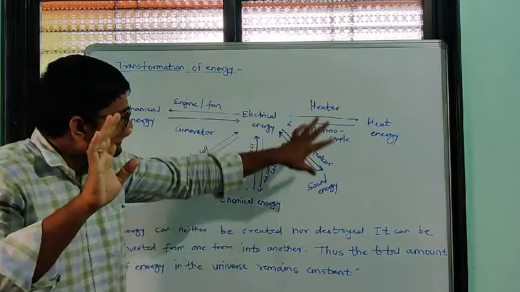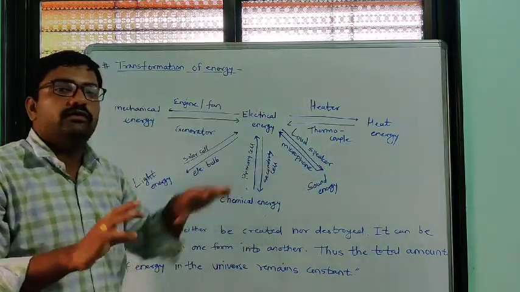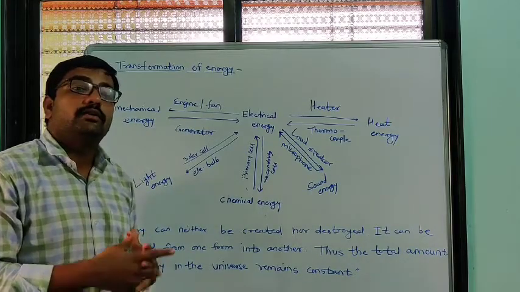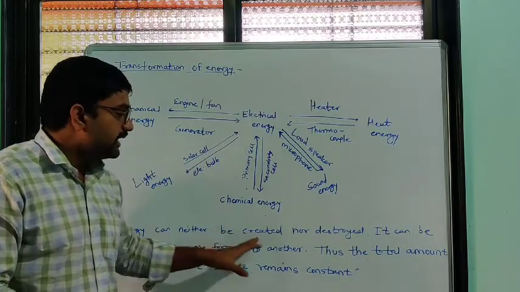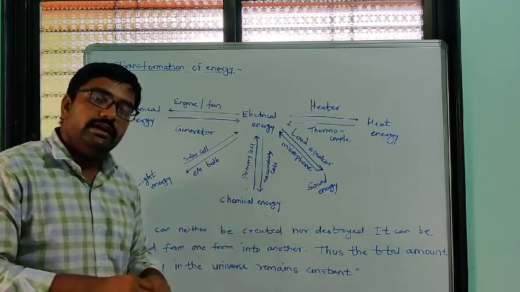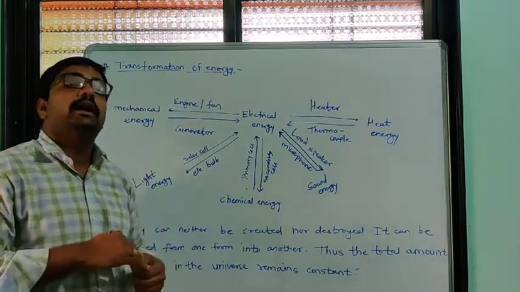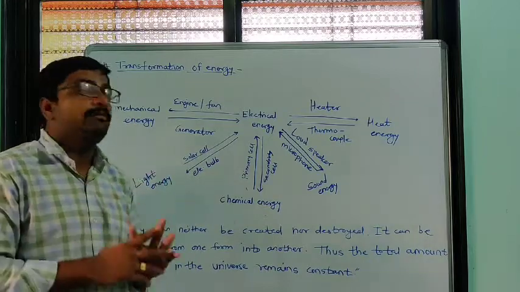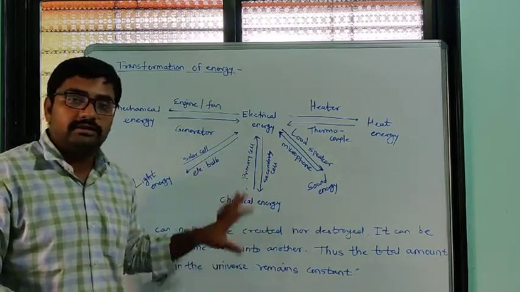These are the examples of transformation of energy. In such a way we can transform energy from one form to another form. Energy can neither be created nor be destroyed, it can be transferred from one form into another form, and the total energy of the universe remains constant. This is the statement of the law of conservation of energy.